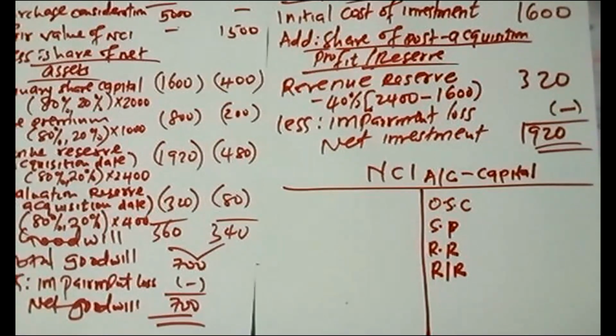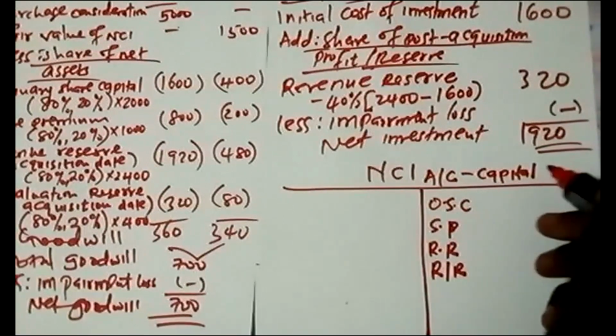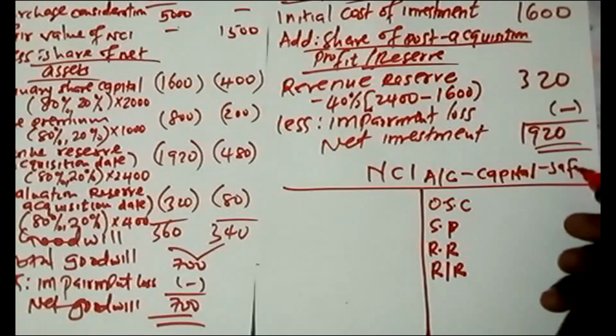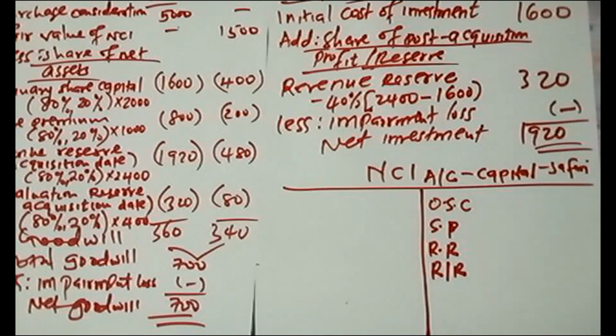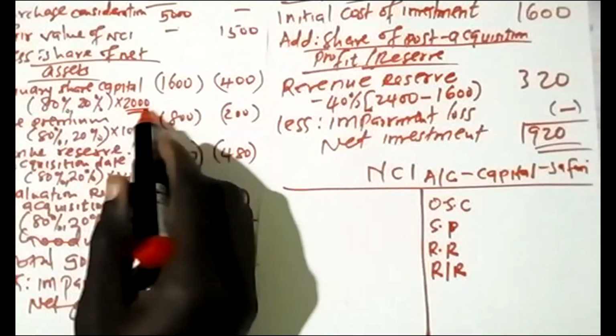You pick just the same items you picked under goodwill. It's only that you will now apply the 20%, not 40%. Remember that NCI is the percentage unacquired in Safari, which means that these are the net assets.